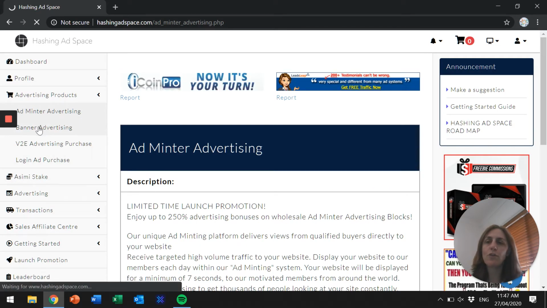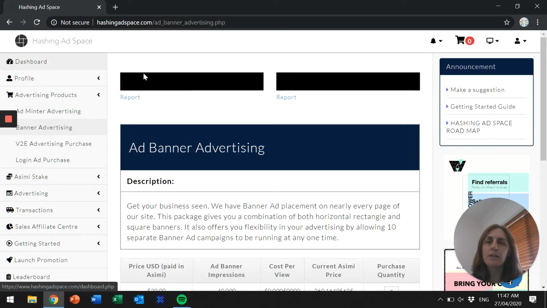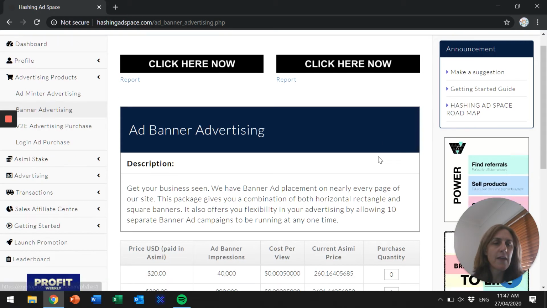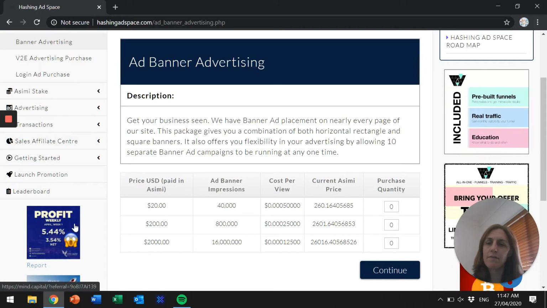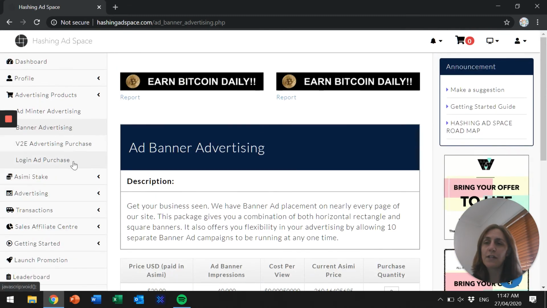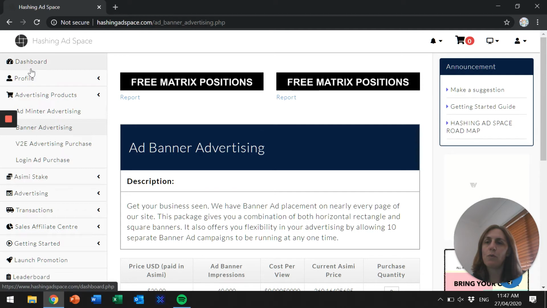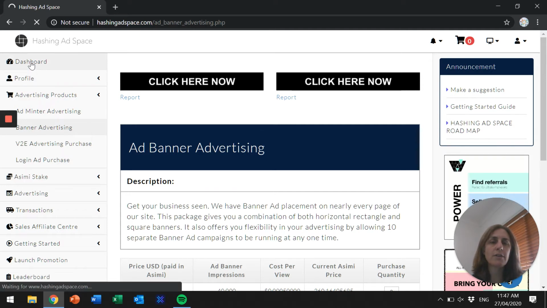You can also advertise by using banners. So if we go back to, you can see these banners here and some banners just around here. So you can advertise using banners if that's what you'd like to do. There is also a view to earn. So we might go back and I'll show you how that works.